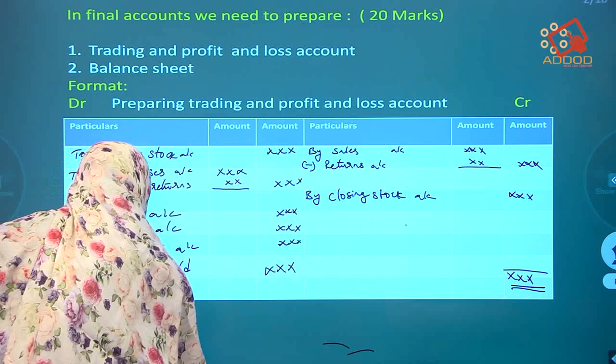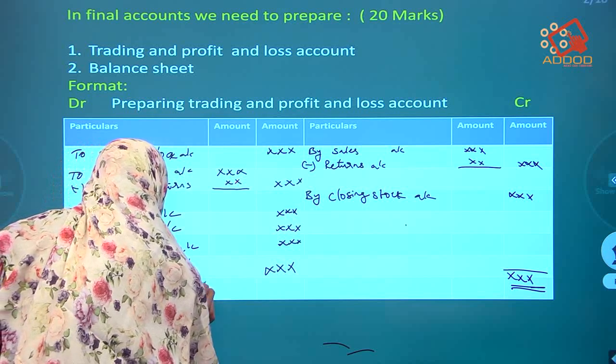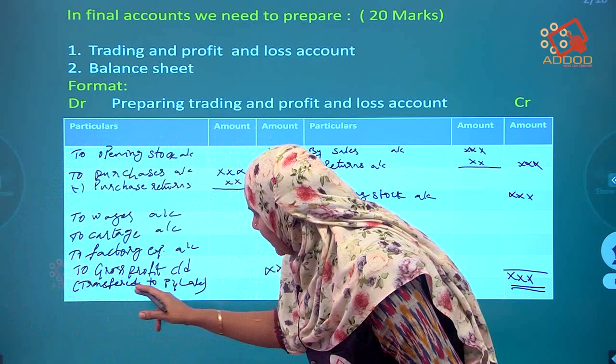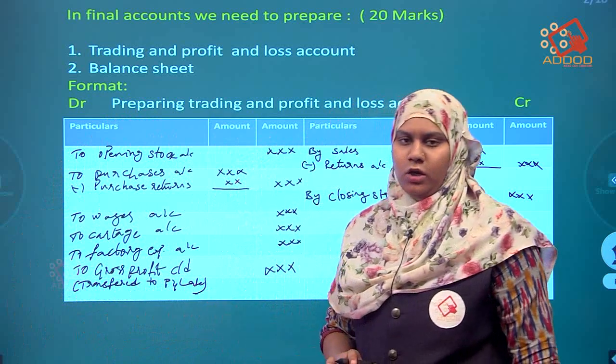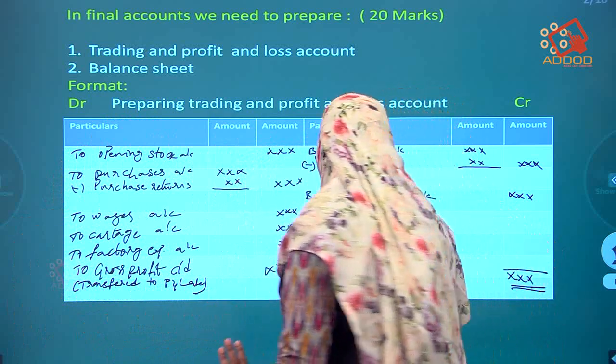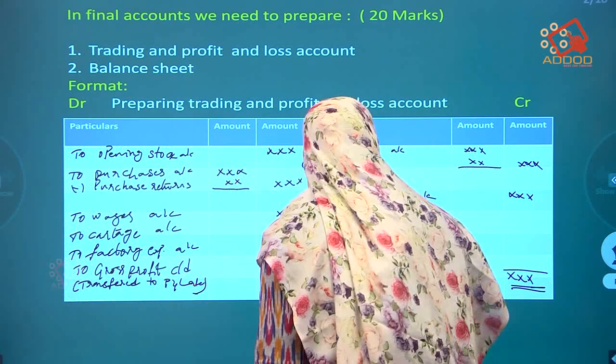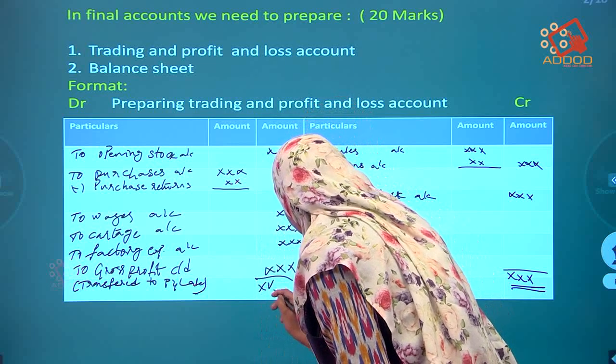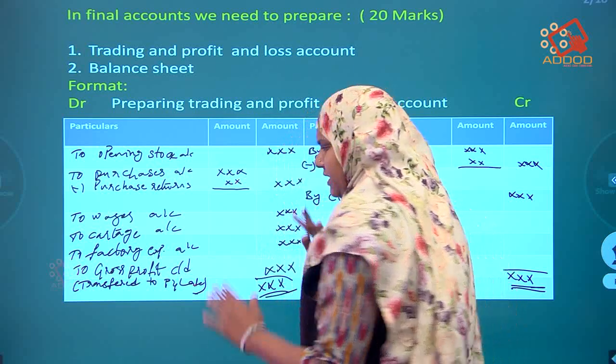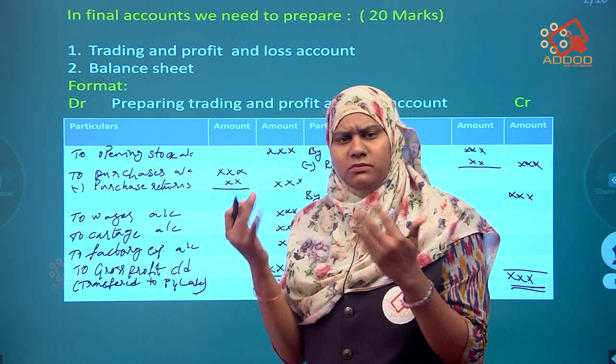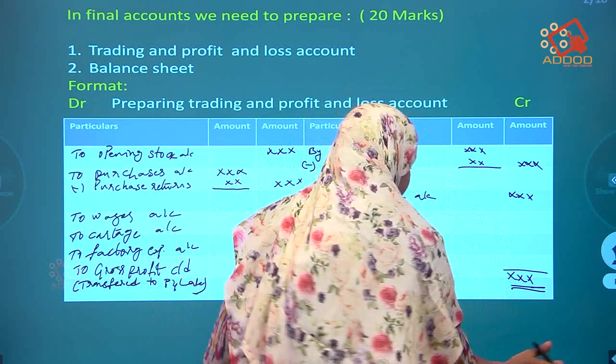Transferred to... see here, I had written transferred to profit and loss account. We just have to write it. Now next, this total will be... just remember, while doing the sum you will understand completely.